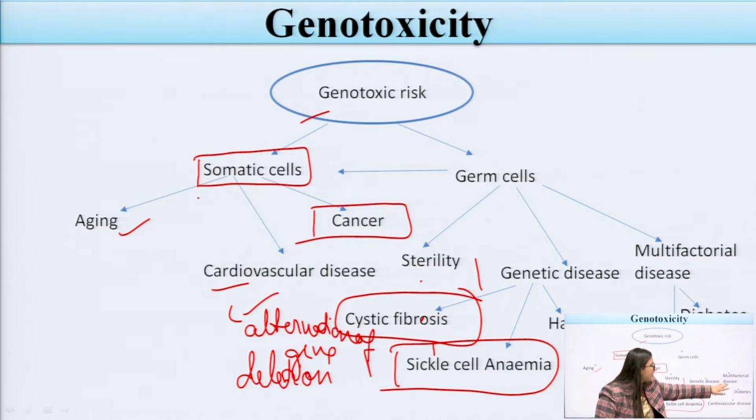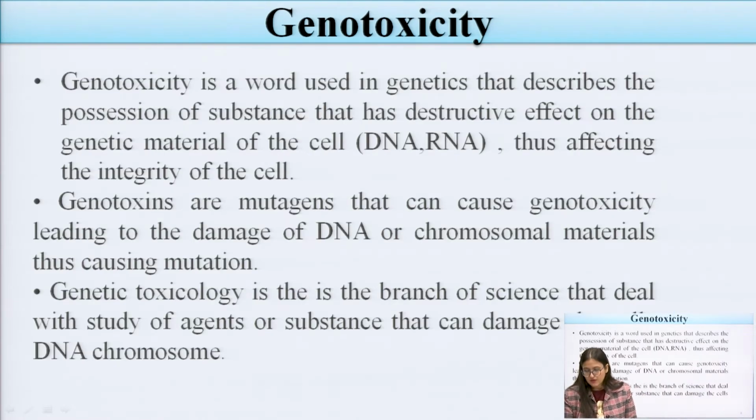Third one is the multifactorial diseases. Multifactorial diseases like diabetes and cardiovascular diseases can be seen through the genotoxic risk. Now genotoxicity is a word mainly used in genetics that describes substances that may produce a destructive effect in the genetic material. We all know that DNA is the main genetic material, okay.